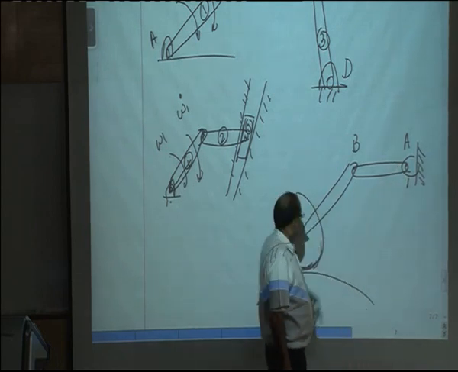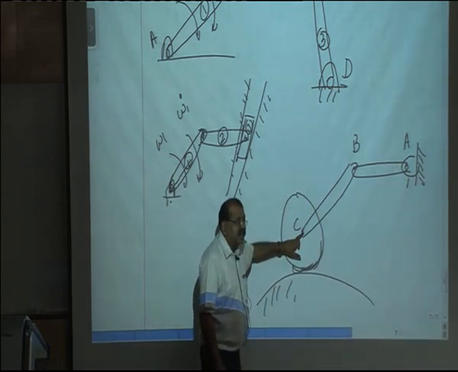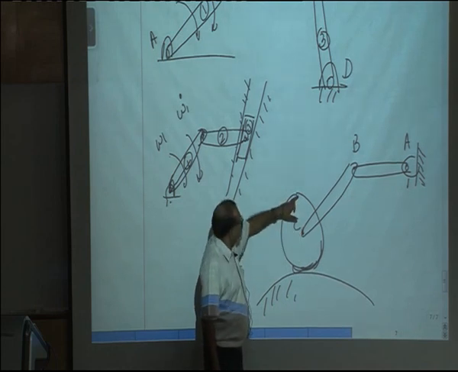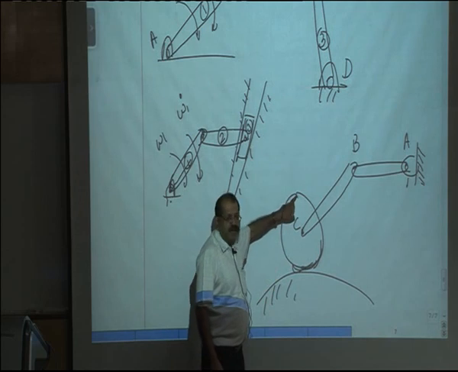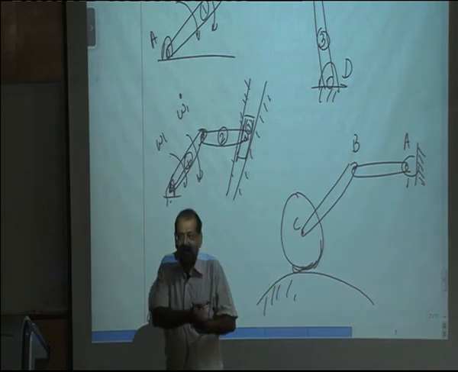Now here this could be connected either at point C or at point D. It could be connected to any point. Maybe I should have shown it connected not to the center but to some other point.